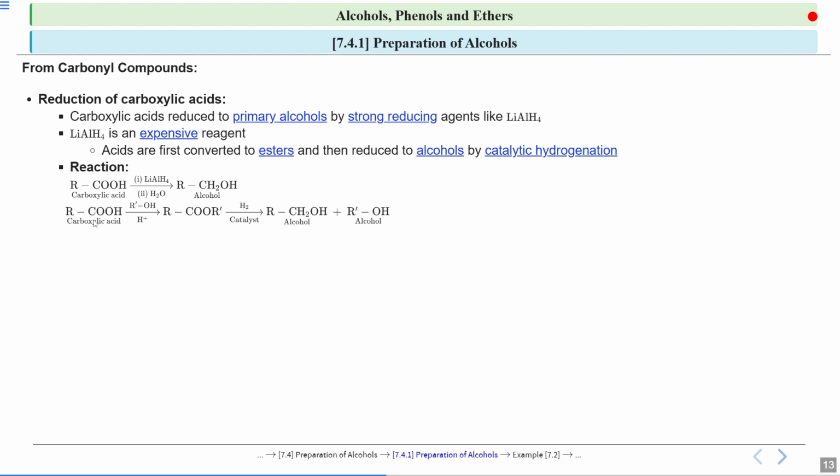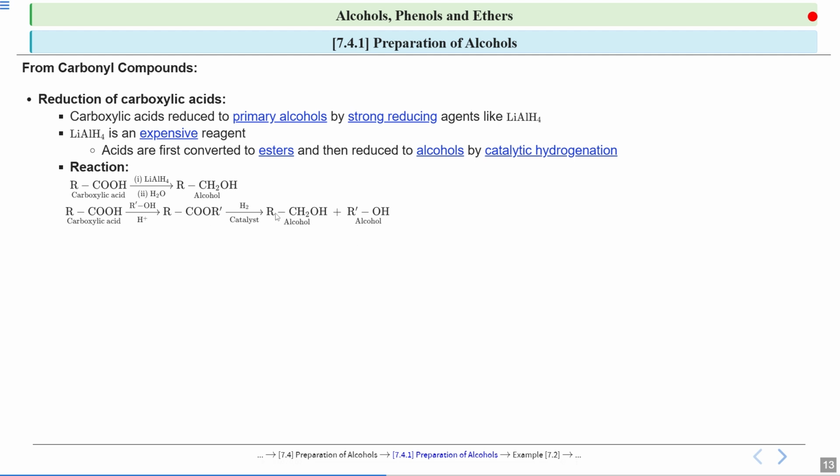So first see, I have converted my carboxylic acid to an ester group. So this COOH group is formed into a COOR group. This carboxylic acid is first converted to esters, and then there is catalytic hydrogenation of this ester, that is H2 and a catalyst that can be palladium, platinum or nickel. So this is catalytic hydrogenation. Using catalytic hydrogenation, I have reduced my ester group to alcohol group.